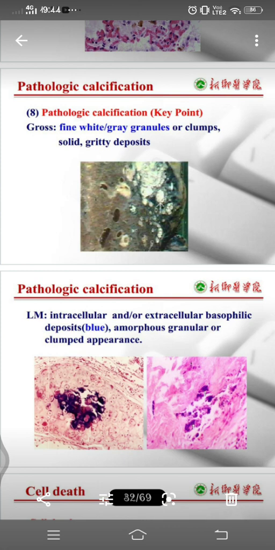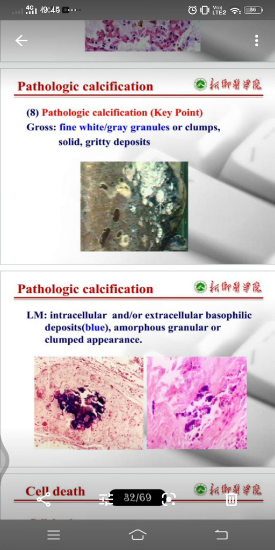It has an initiation and propagation phase, which may be intracellular or extracellular. The initiation in extracellular calcification occurs in membrane-bound vesicles about 200 nanometers, and the ultimate end product is the formation of crystalline calcium phosphate. So you can see the masses of crystalline calcium phosphate like this, which get accumulated. The calcium is concentrated in the vesicles by its affinity for the membrane phospholipids, while the phosphates accumulate as a result of the action of membrane-bound phosphatases. So this is the reason.